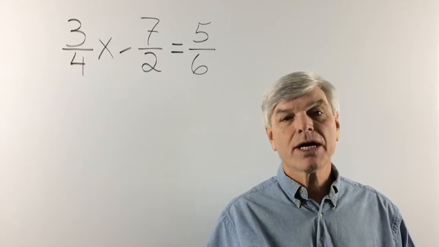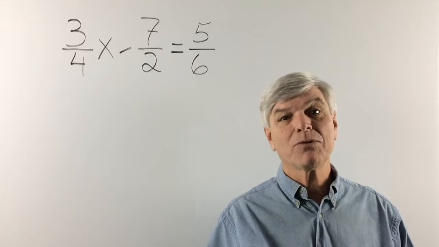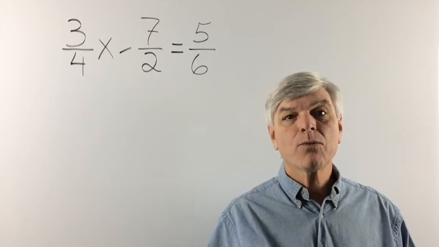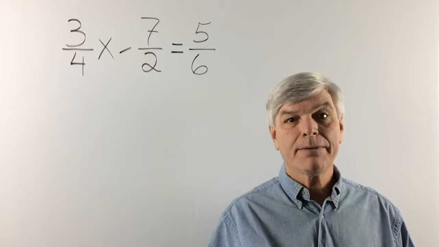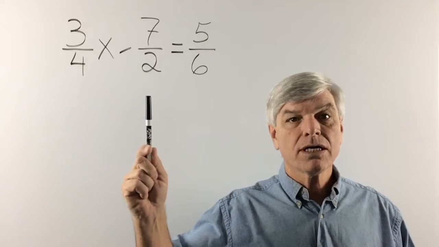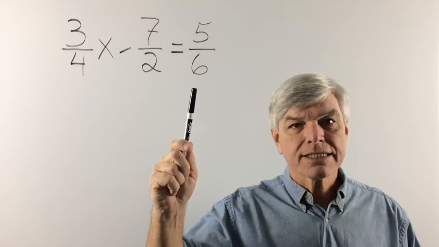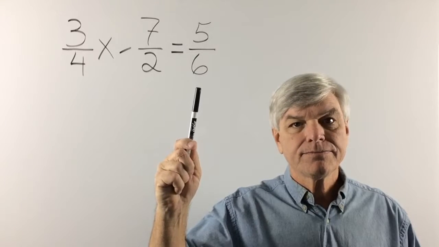Now, the first thing we want to do with fractions is get rid of them. Don't you want to get rid of them? Yeah, everybody wants to get rid of them. And the way we get rid of them is with the lowest common denominator. That is, we're going to get rid of our denominators 4, 2, and 6. Now, how do we find our common denominator?